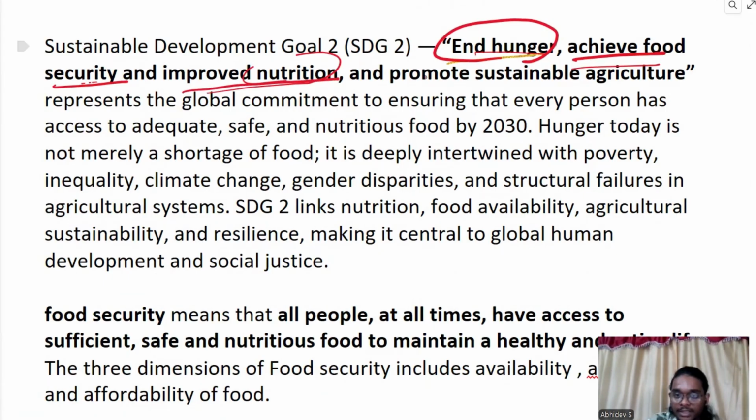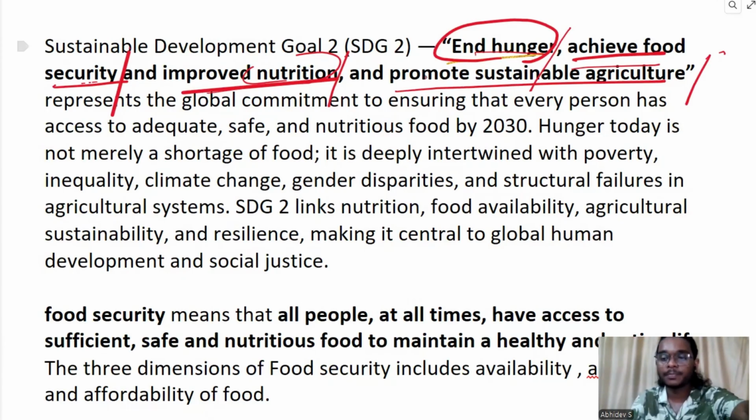Not only achieving food security, but also improving nutrition and promoting sustainable agriculture. It has a lot of targets. The single goal has a lot of things to do, right?